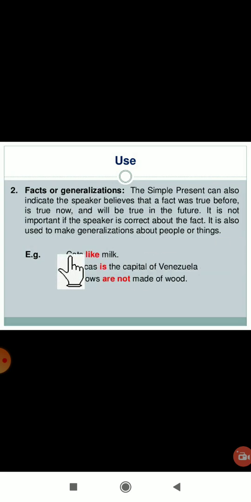So here examples are there. Cats like milk. So here cats, singular or plural? Yes, cats is plural. So here we cannot add s to the verb, okay. So cats like milk. Even Caracas is the capital of Venezuela. Okay, Venezuela, and here windows are not made of wood.